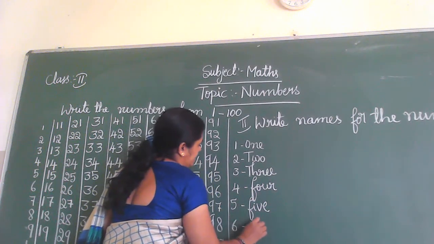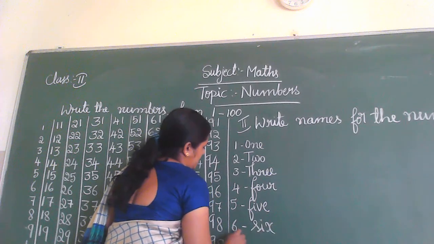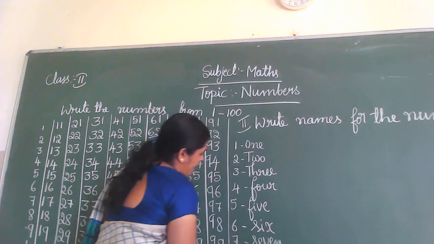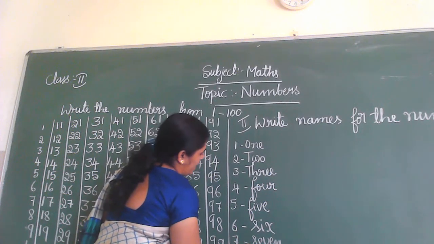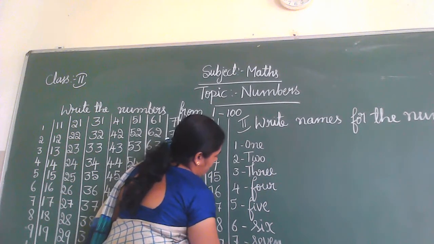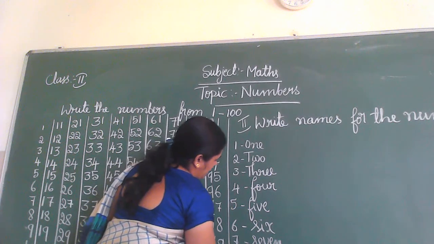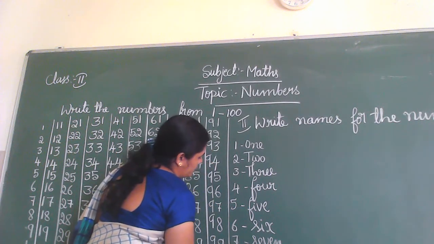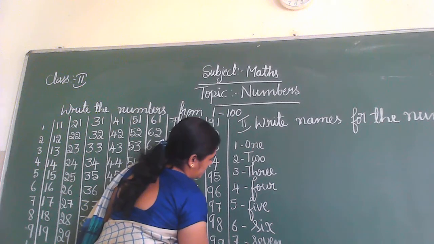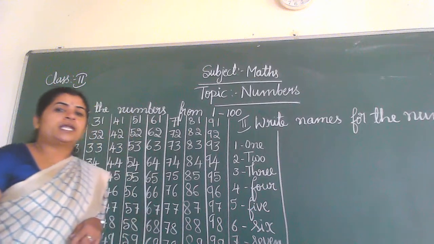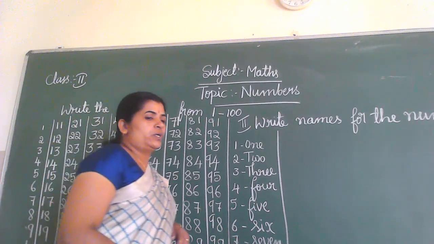S-I-X, 6. S-E-V-E-N, 7. E-I-G-H-T, 8. N-I-N-E, 9. And 10, spelling, what children? Very good. T-E-N, 10. These are the numeral names for 1 to 10.